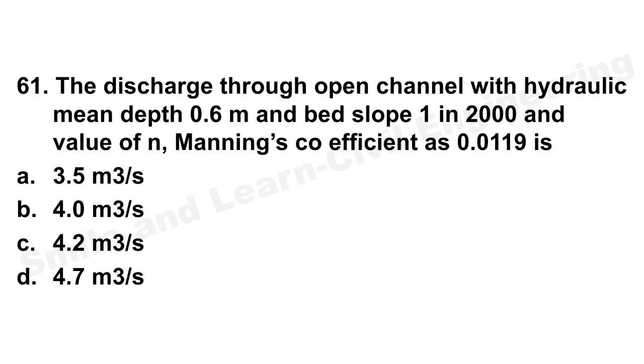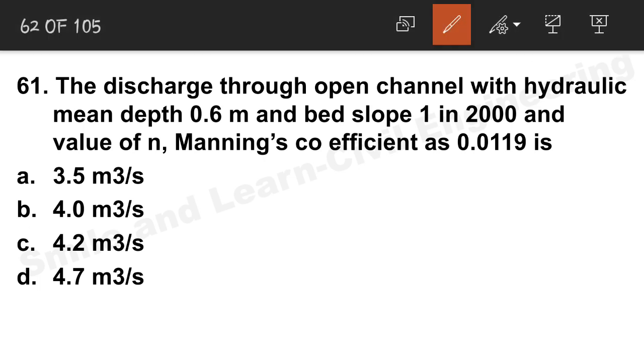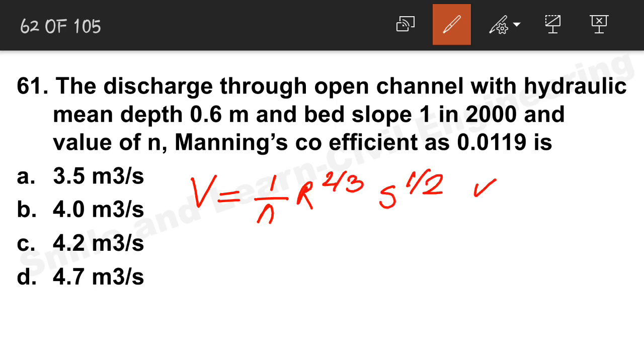Next question, the discharge through an open channel with hydraulic mean depth 0.6, bed slope 1 in 2000 and value of N, Manning's coefficient, is 0.0119. We all know that by Manning's formula, velocity is 1 by n, R to the power 2 by 3, S to the power half. If you remember this formula, it is done, and Q equals A V. These two are the formulas. So m equals A by V, area by velocity, which is given as 0.6.